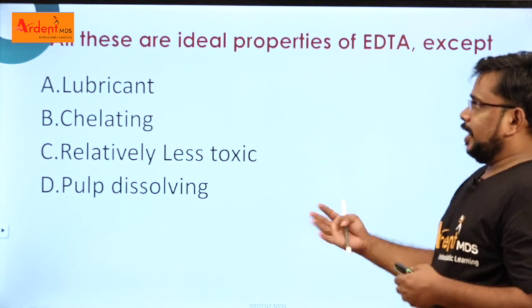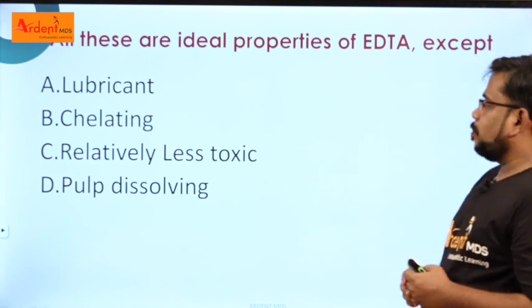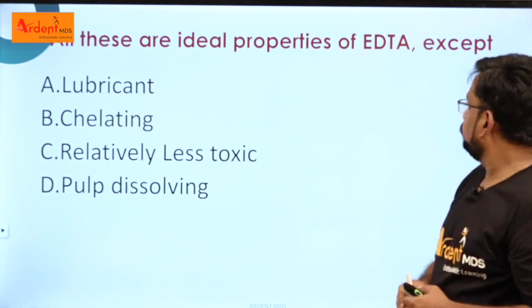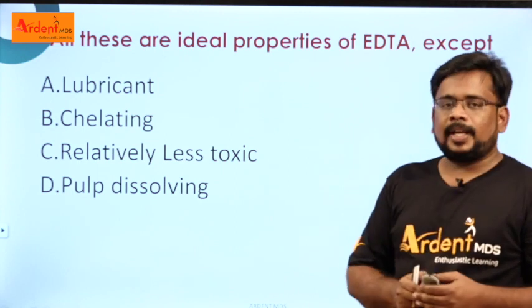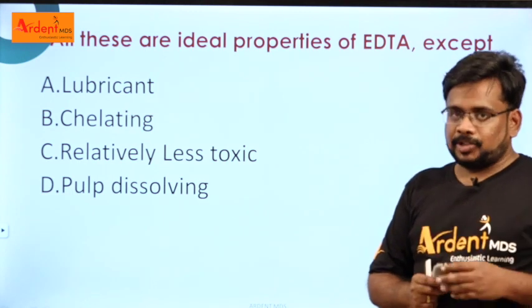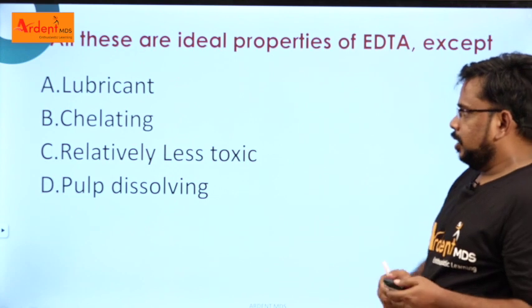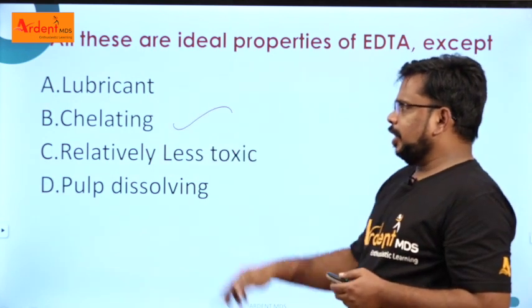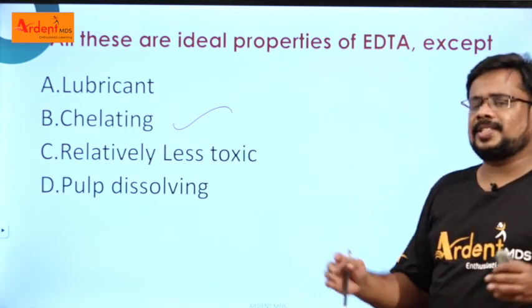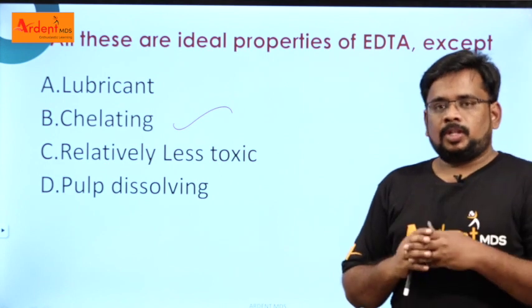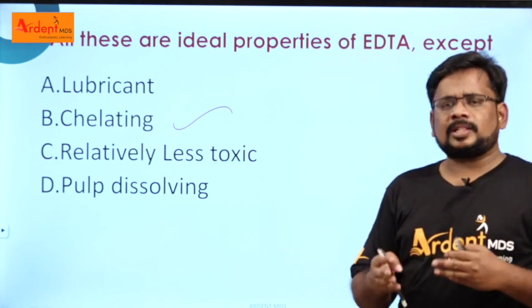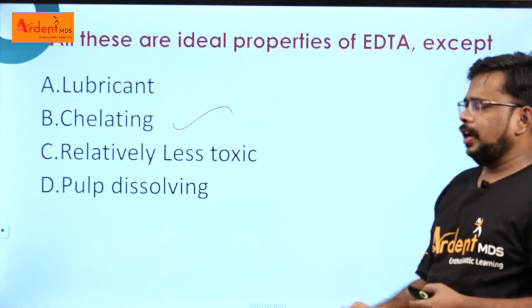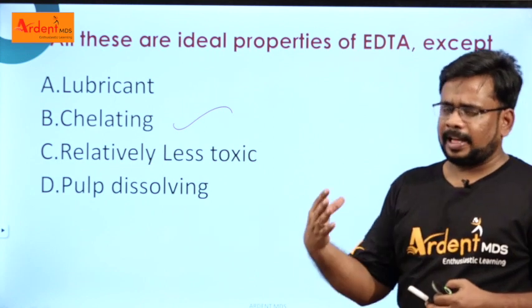Right. So coming to the next one, all these are ideal properties of EDTA except. EDTA is a type of chelating agent, right? What is the meaning of chelating? Chelating is something that joins with a metal. It may join with a calcium ion or something. So here, EDTA joins with calcium.